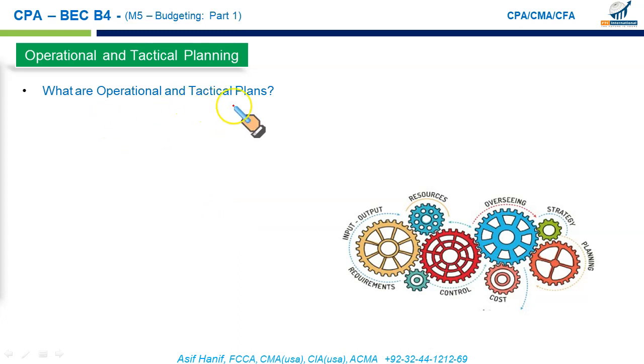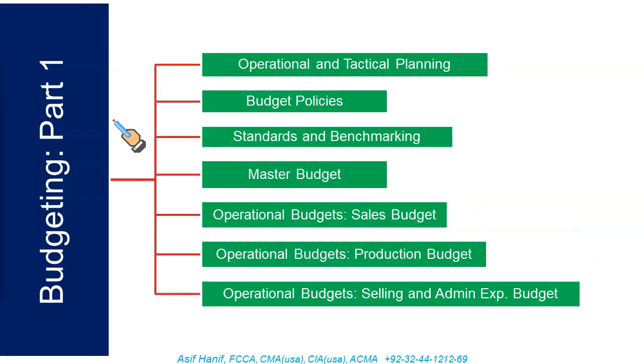Let us discuss first the Operational and Technical Planning. What are operational and tactical plans? Tactical plans are short-term plans up to 1 year, up to 18 months. Tactical plans are mid-range. And operational plans, on the other hand, are prepared on a monthly basis or maybe on a weekly basis. Single-use plans. We make some operational and tactical plans to determine the specific objectives and how we are going to achieve our strategic goals using the tactical and operational planning.